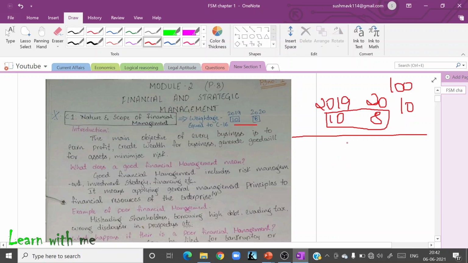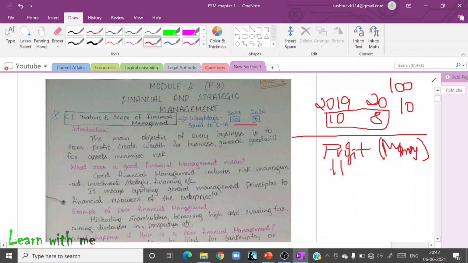Okay, every company, before constructing or after constructing, what is their main aim? First of all, why is the company being set up? In order to earn profit. Everyone knows this. In order to earn profit, the company will be set up. Money is the main objective of a company. Normally we don't call it money. In financial terms, we call it profit.